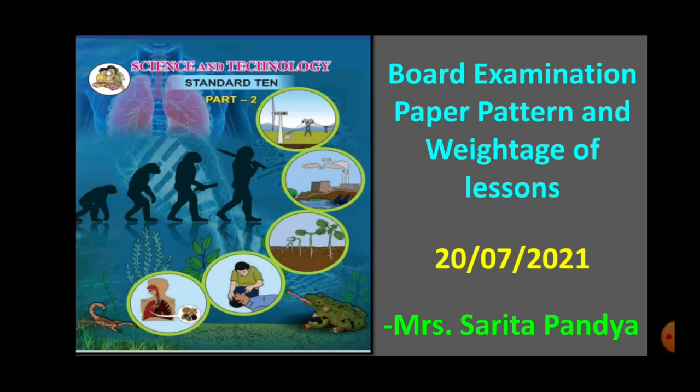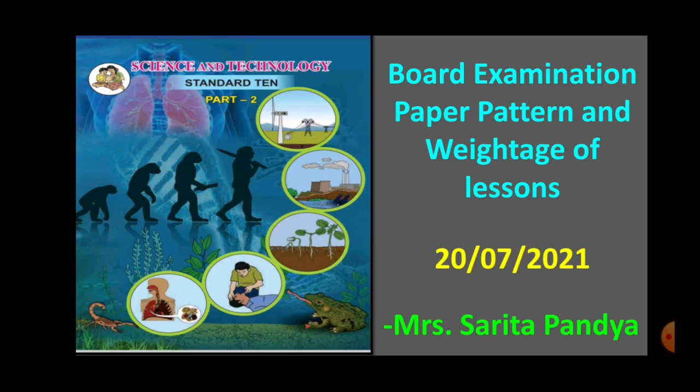Now as we have finished the lesson, today I am going to discuss with you the paper pattern, the different types of questions asked in the paper, the different types of sub questions asked in the different questions, how the marks are given or where the marks are cut, how the answers are to be written, and how much is to be written. All these things I have discussed in much detail in this lecture.